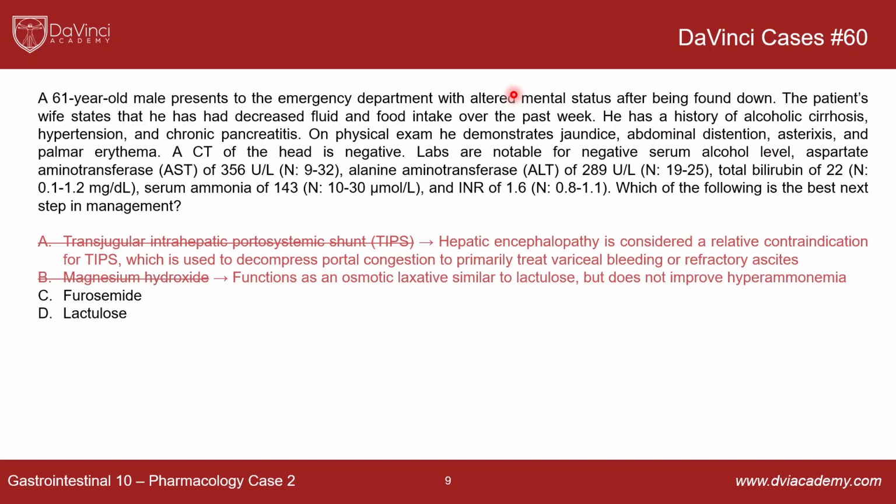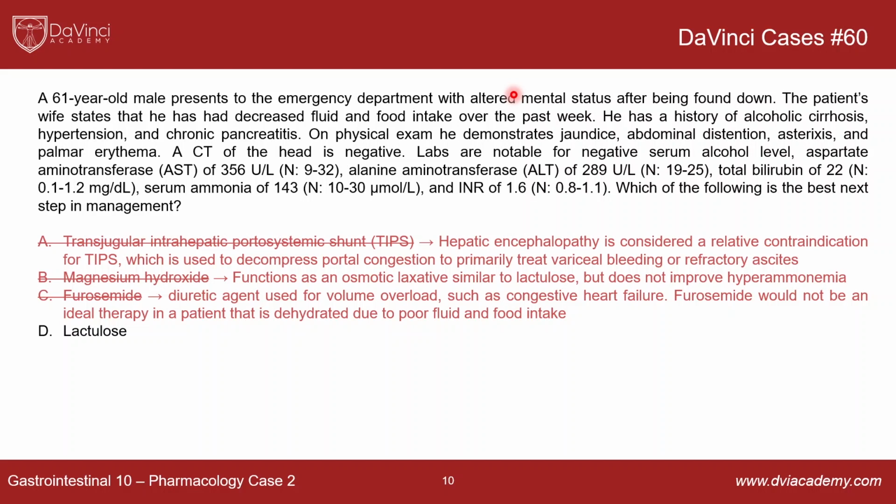Magnesium hydroxide functions as an osmotic laxative, similar to lactulose, but via a different mechanism. So it does not actually improve hyperammonemia. It just functions simply by increasing the osmolarity within the lumen of the gut and bringing more fluid in to loosen up that stool and help increase peristalsis. It's not involved in creating that acidic environment we talked about with lactulose.